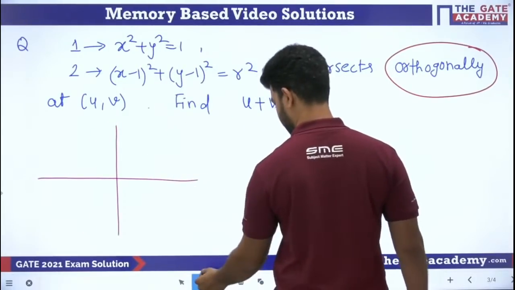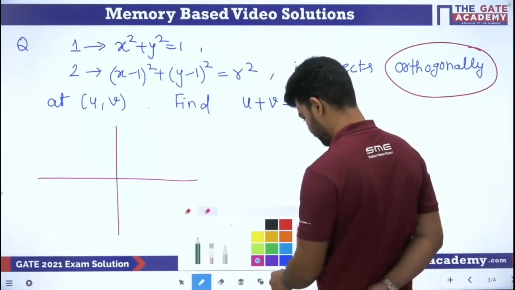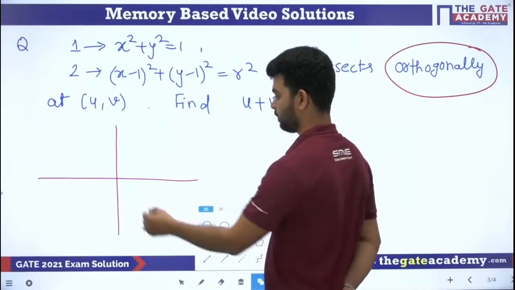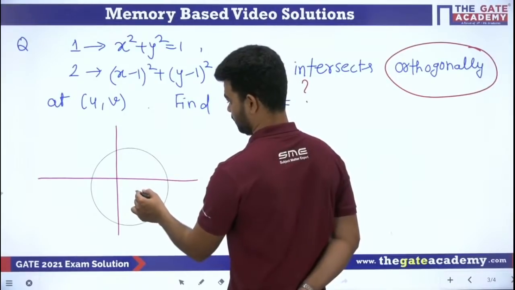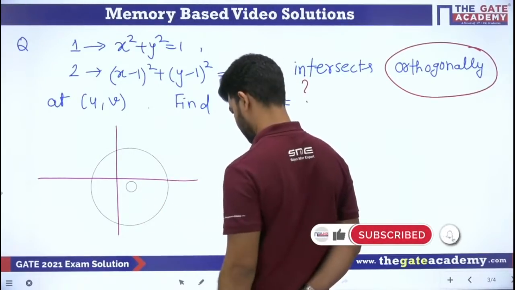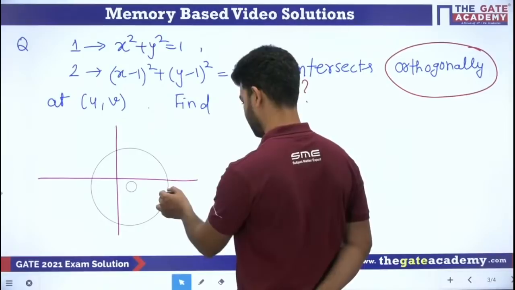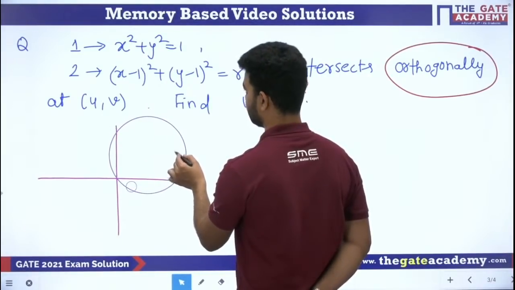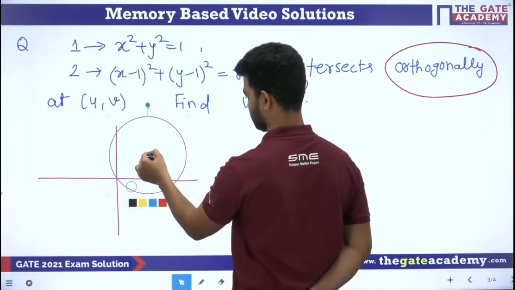Suppose there is one circle. So this is one circle, this is the other circle. One circle is here because its center is 1, 1, so somewhere here.